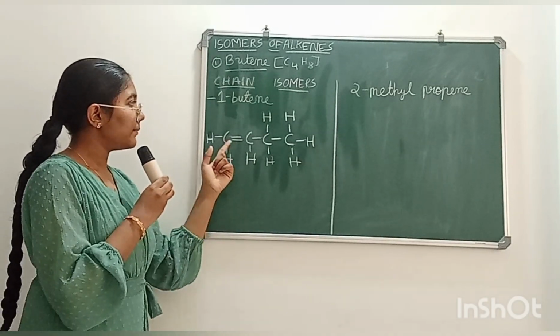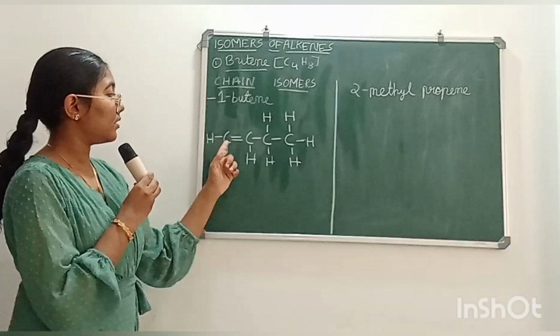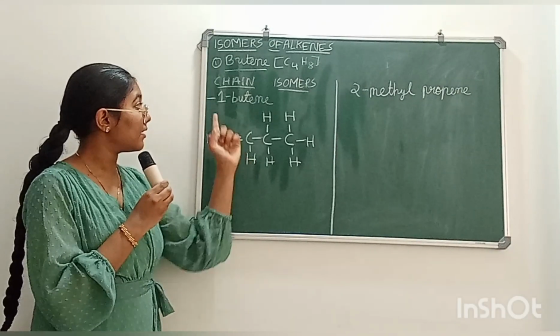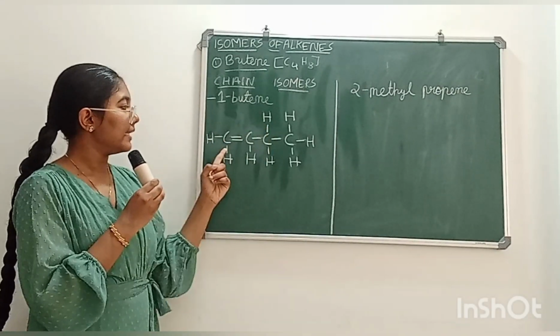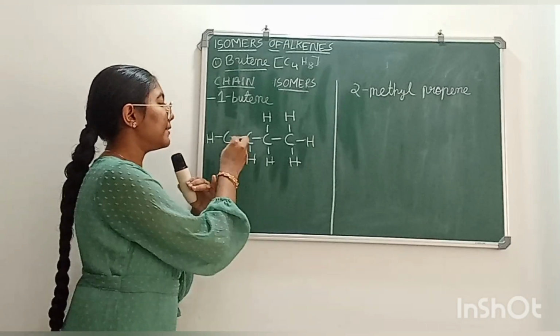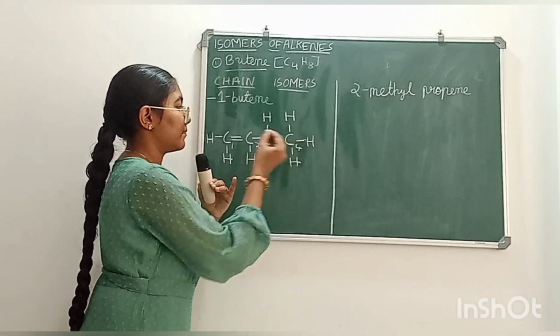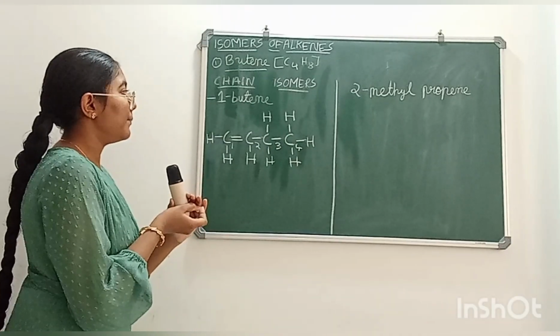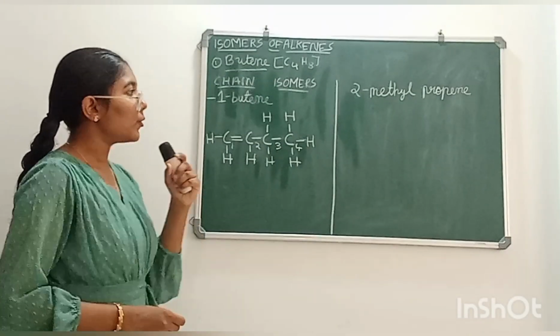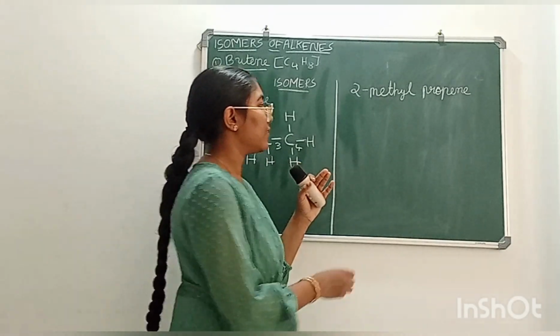Now, where to put the double bond? The double bond is here. Since it is 1-butene, the double bond is between the first carbon atom and the second carbon atom. So this is 1-butene. Now let's draw 2-methylpropene.